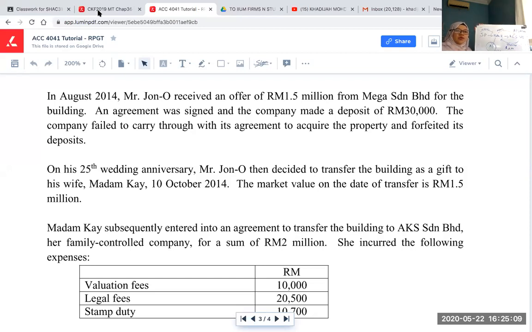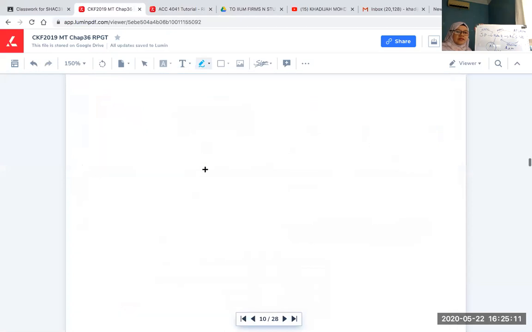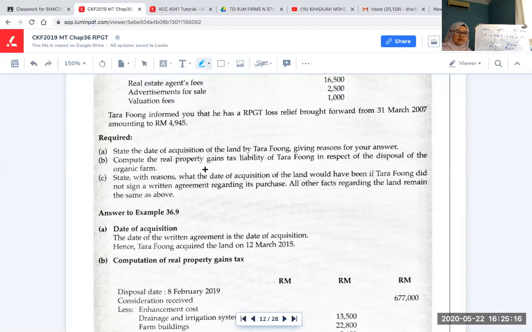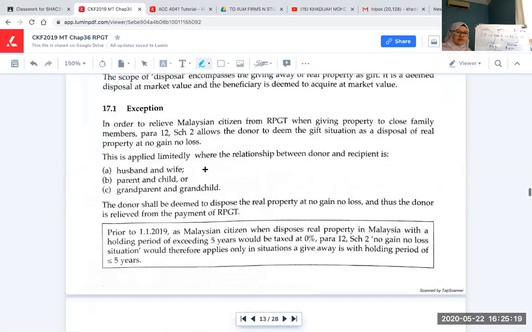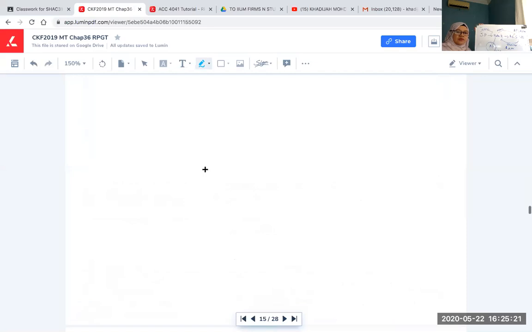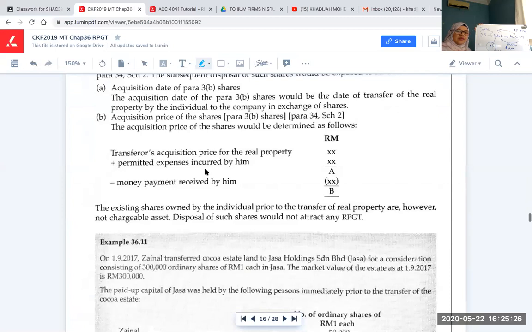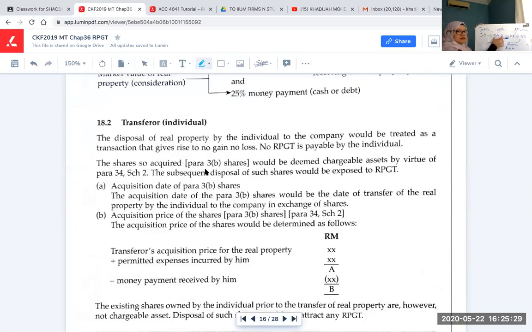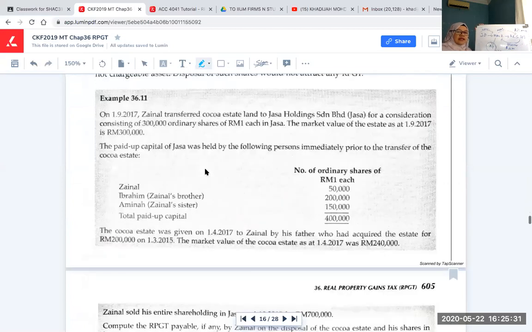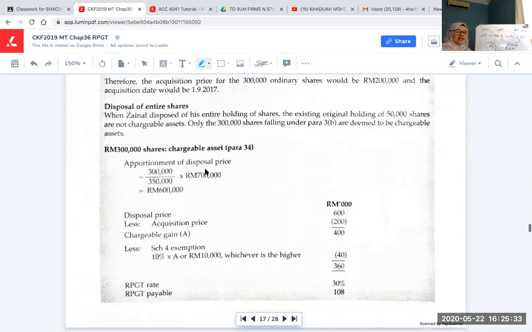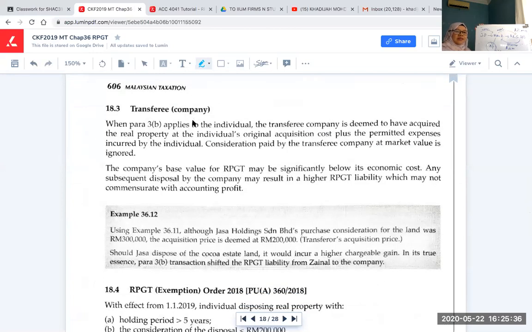If you want to see it in the textbook, it is here. There is an exception. The transferor is the individual, in this case Madam K, 18.2. And then the transferee is the company AKS Indian Berhad. So the transferee company's AP is the AP of Madam K, and Madam K's AP goes back to John O.